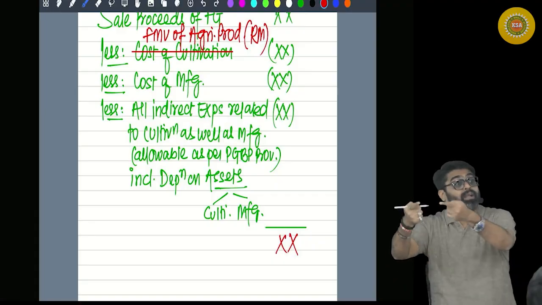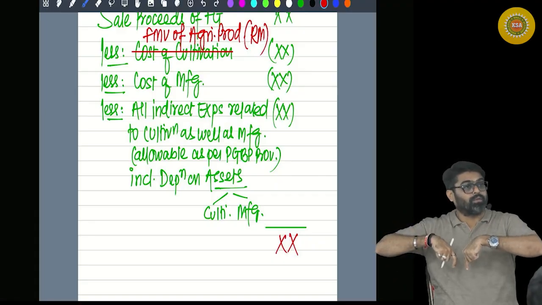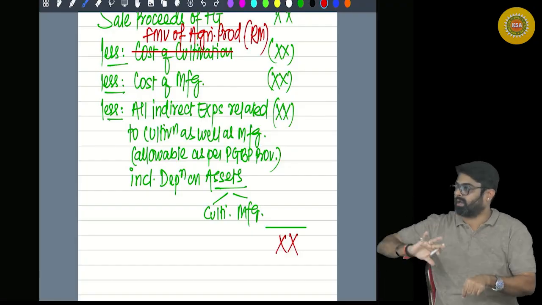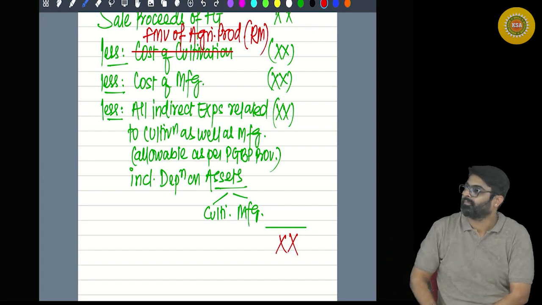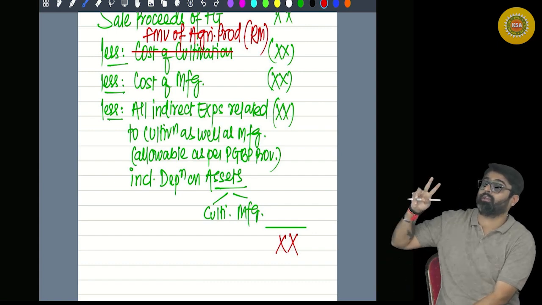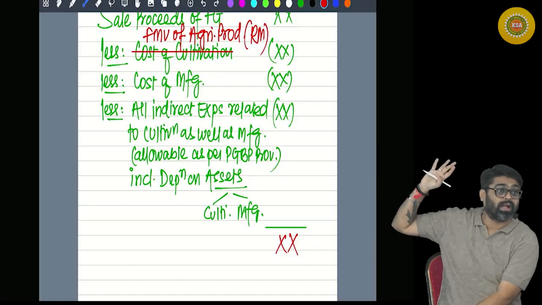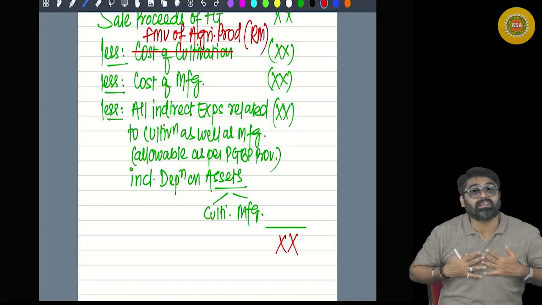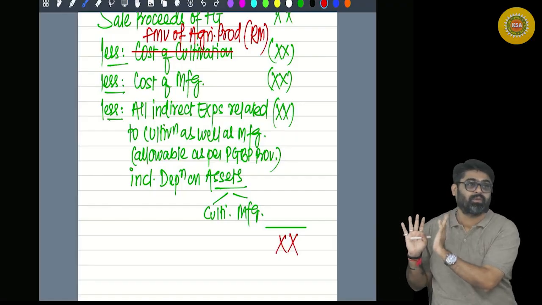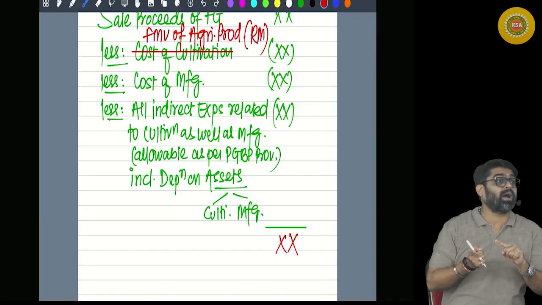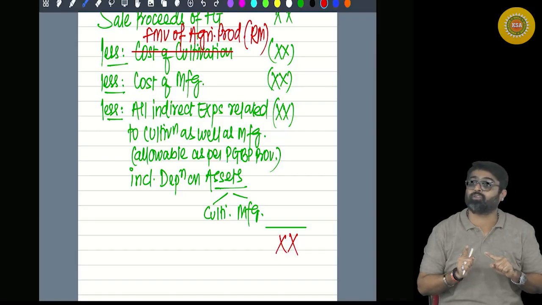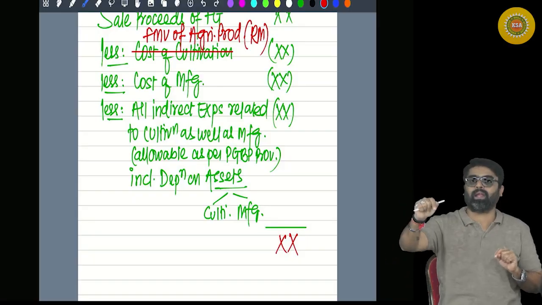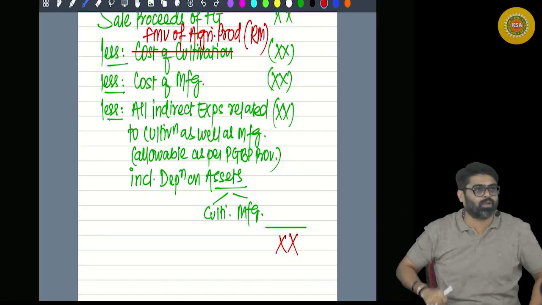So what is the market rate of sugarcane which I have grown? That market rate which I would have got by selling the sugarcane would have covered my cultivation cost also and cultivation profit also. So that fair market value takes care of two things. Cultivation cost also is covered, and profit relating to cultivation, means my agricultural profit, is also taken care of. And as a manufacturer, if I was not growing sugarcane, I would have gone in the market and bought the sugarcane as my raw material. At what amount? At the same amount only, no?